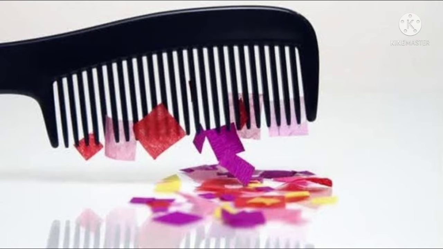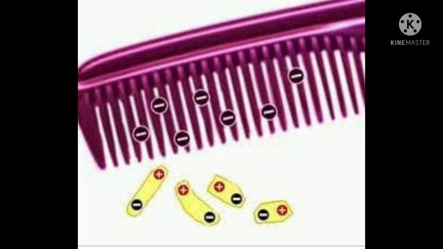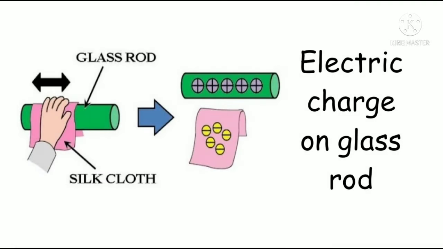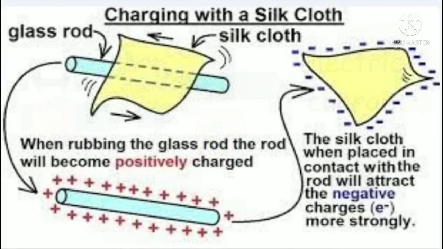These observations are explained by saying that initially the comb is electrically neutral, so it has no effect on the tiny pieces of paper. When the comb is rubbed with dry hair, then it gets electric charge. This electrically charged comb exerts an electric force on the tiny pieces of paper and attracts them. Similarly, a glass rod rubbed with silk cloth, and an ebonite rod rubbed with woolen cloth, also acquire the ability to attract small pieces of paper and are said to have electric charge.